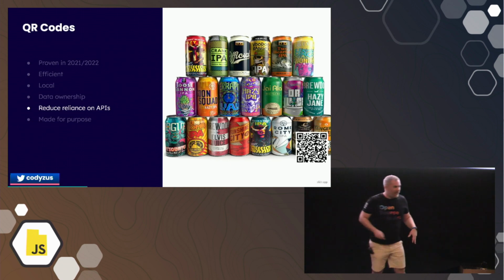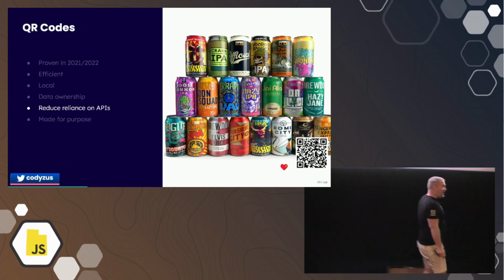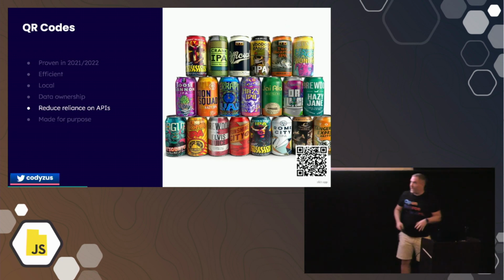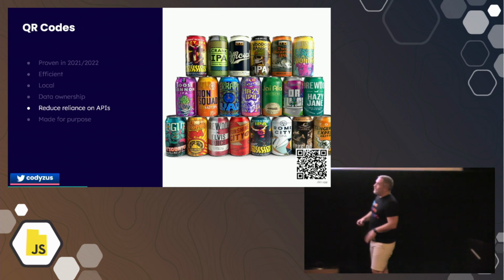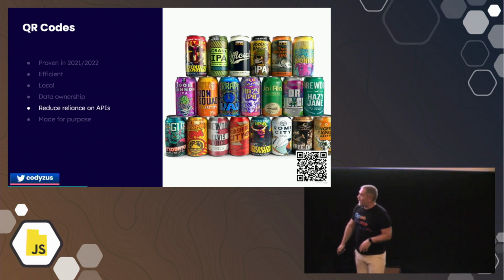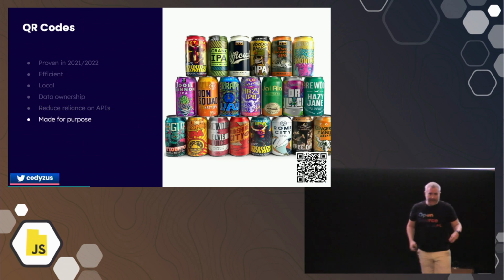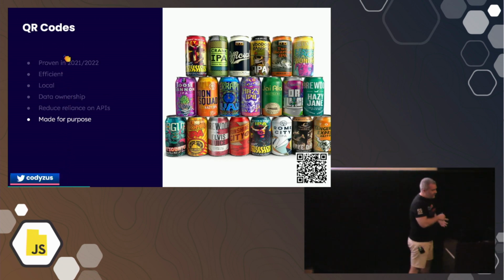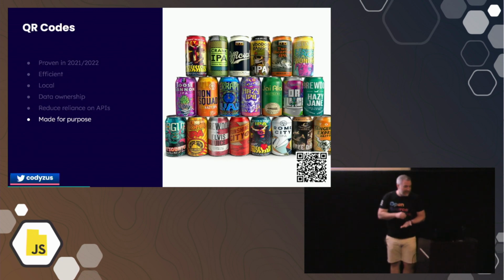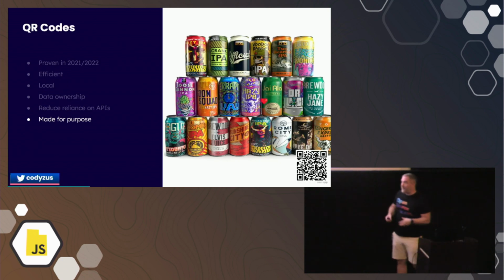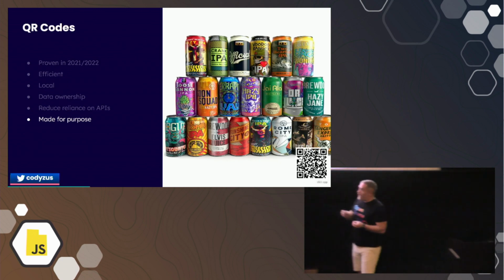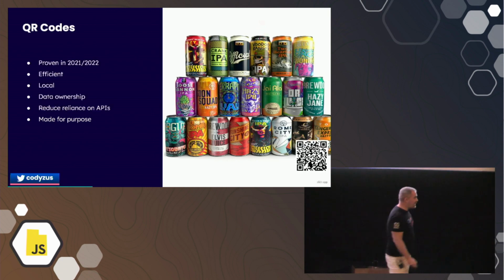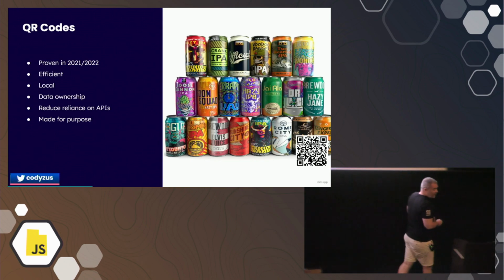Like we all know, we all love APIs, cloud providers, all that. But if we start thinking Web3 and decentralization, what can we do to get away from those centralized API providers? And it's a made-for-purpose communication, right? This is something really local, made for purpose, just for what we're doing today. We're not piggybacking on some bigger system to make this communication call. So these are all the things that we thought would be really cool if we could use QR codes